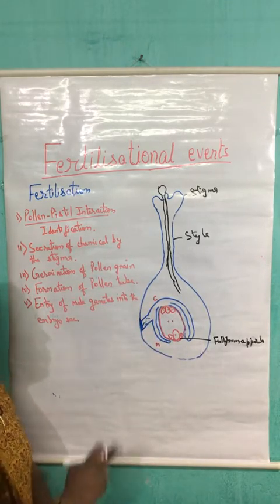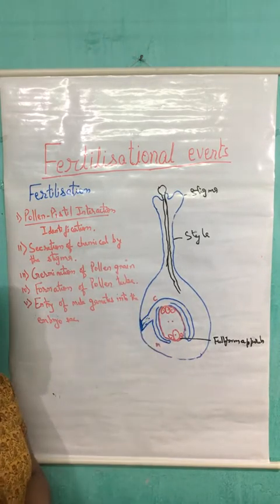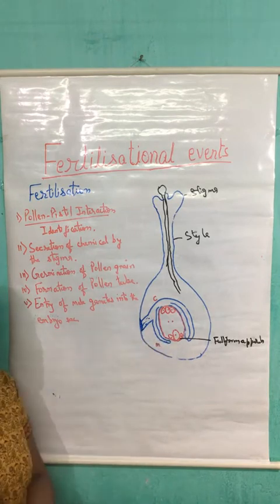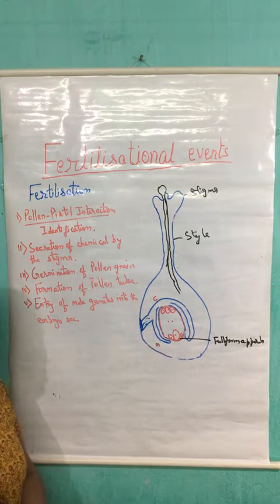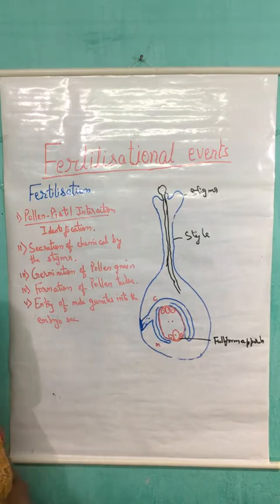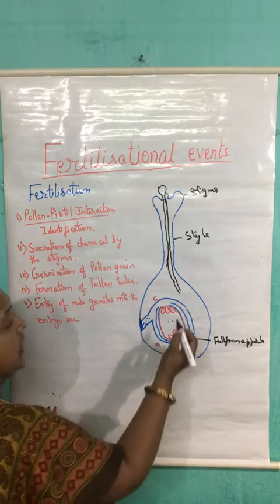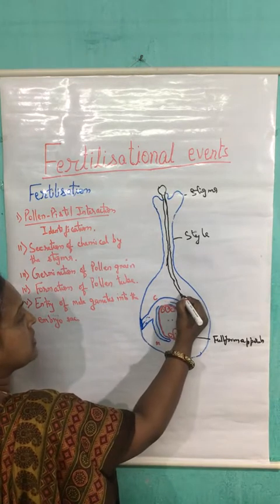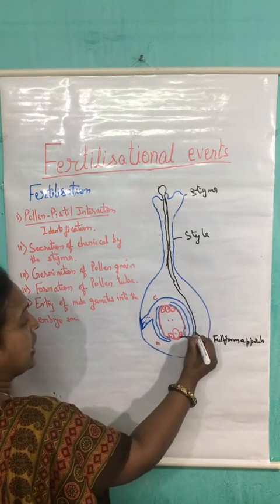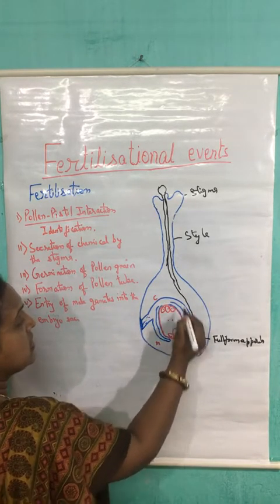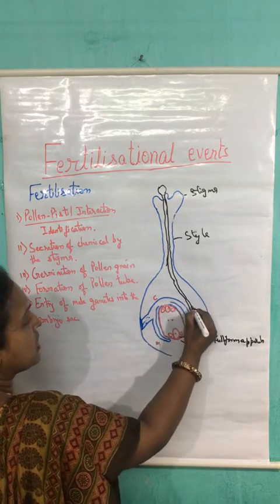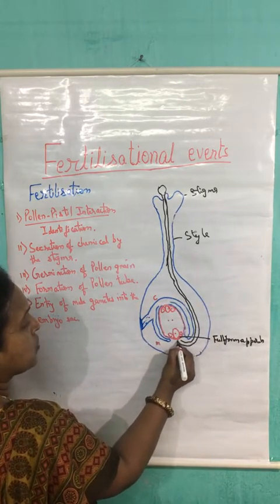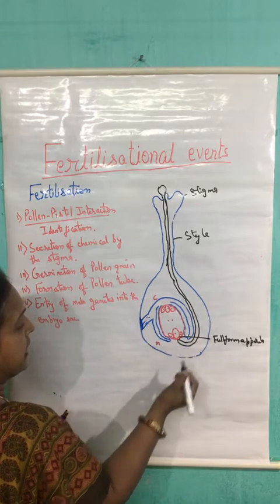Now the question is, from which end the pollen tube will enter into the embryo sac, and how the process of fertilization takes place. The answer is, in the case of angiospermic plants, the pollen tube will enter the embryo sac through this micropylar end.